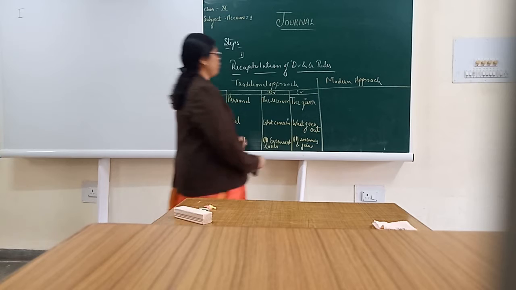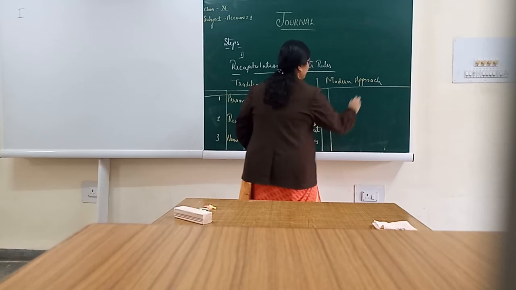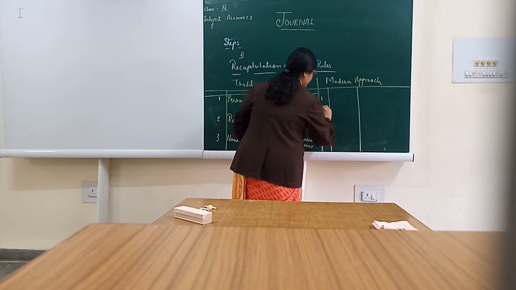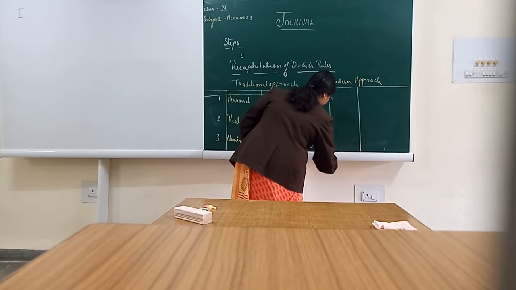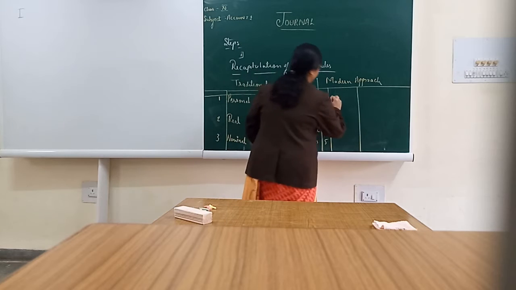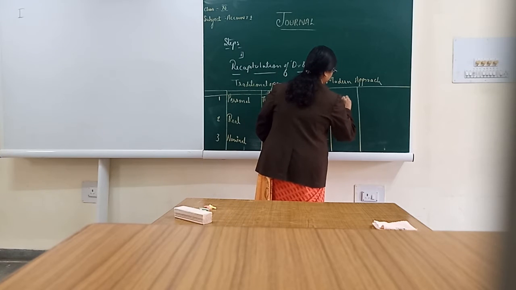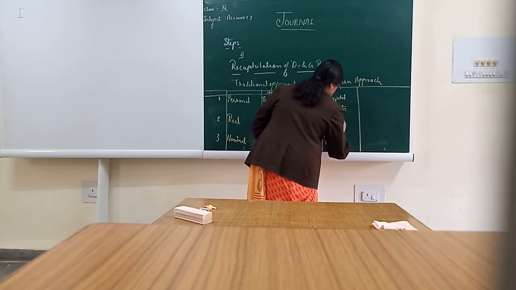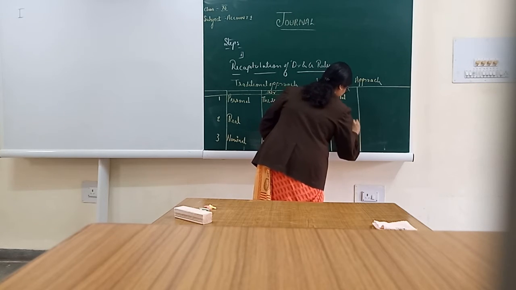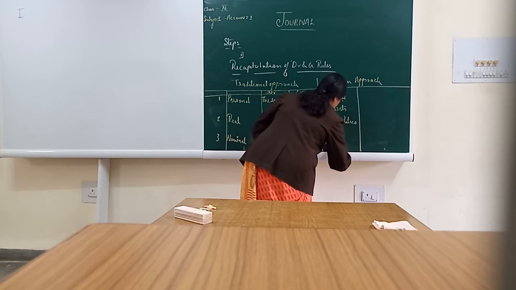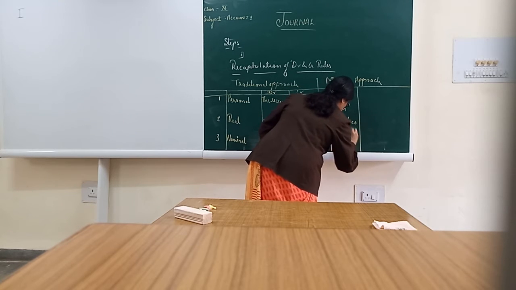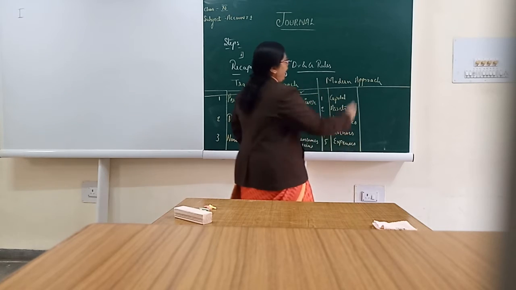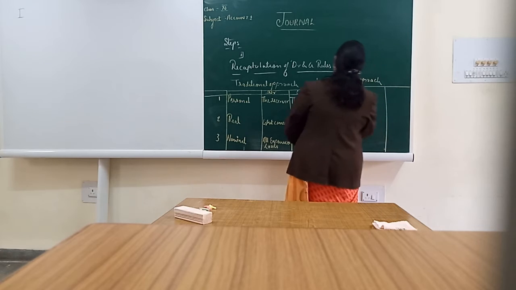According to modern approach, as I told you, the accounts are being divided into 5 different categories. 1, 2, 3, 4, 5. What are these 5 categories? Capital, assets, liabilities, revenues and expenses and losses. Now, how to put a debit and credit for these items?